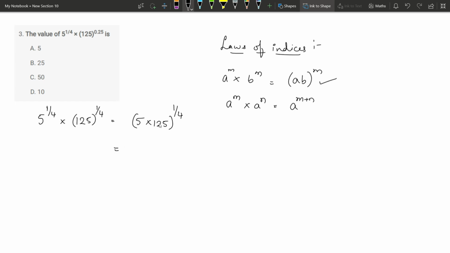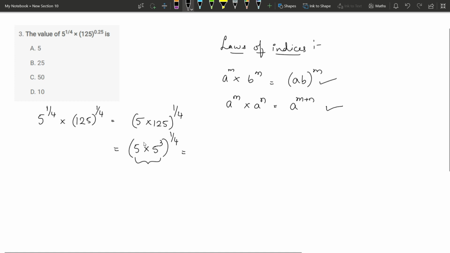Now we will write 125 as 5 power 3, to the power 1 by 4. Now for this base, we will use this law. When we multiply two numbers with the same base and different powers, we will have to write the same base and the sum of the powers will be the answer.